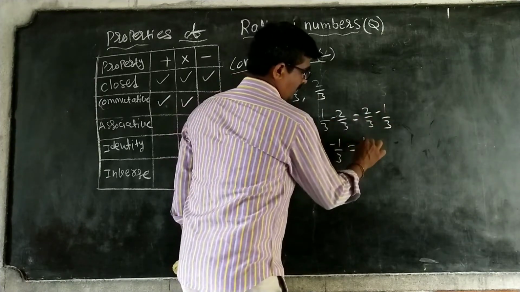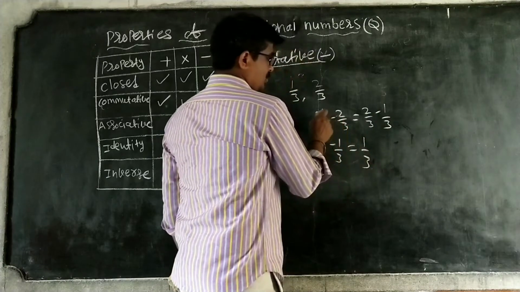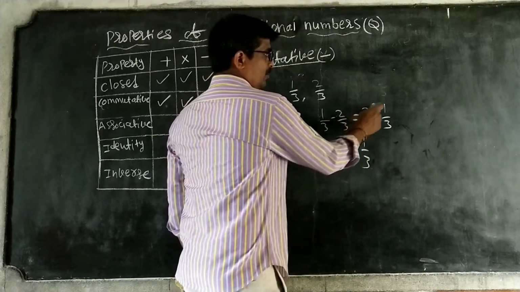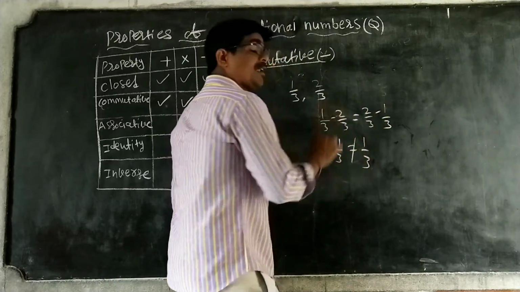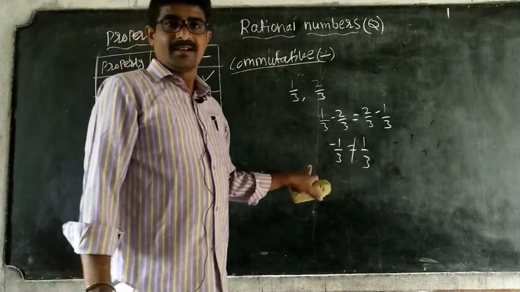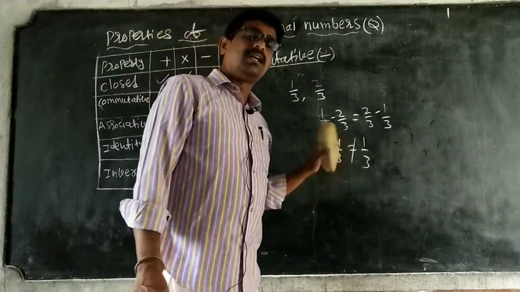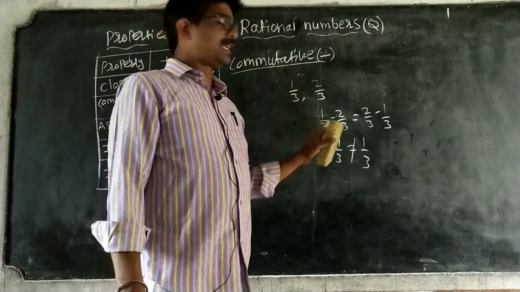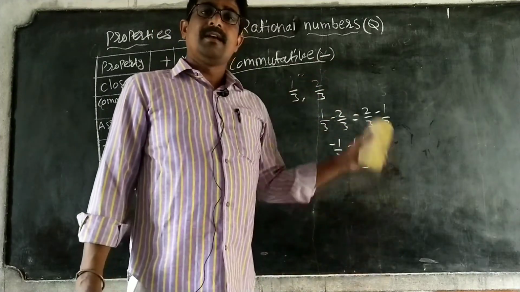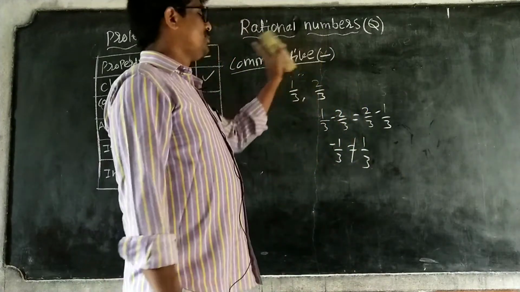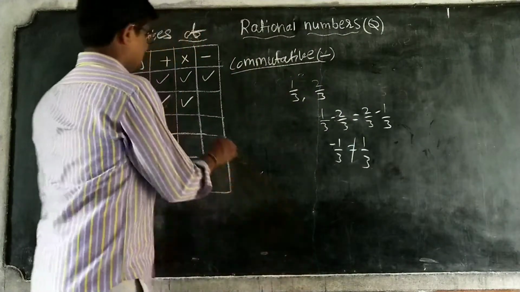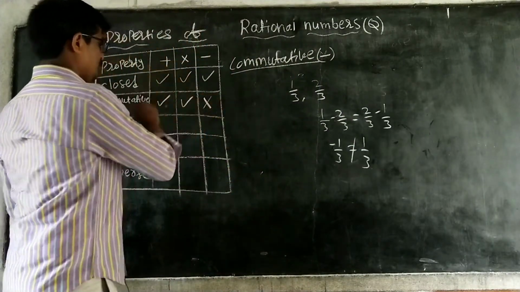Here, minus 2 plus 1 gives minus 1 by 3, and here 2 minus 1 gives 1 by 3. Both are not equal. Even with integers, subtraction is not commutative. Okay? So this is not commutative.